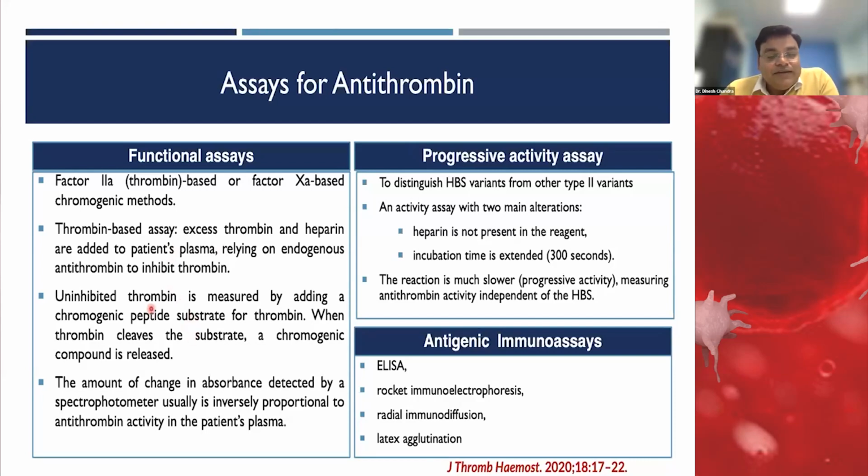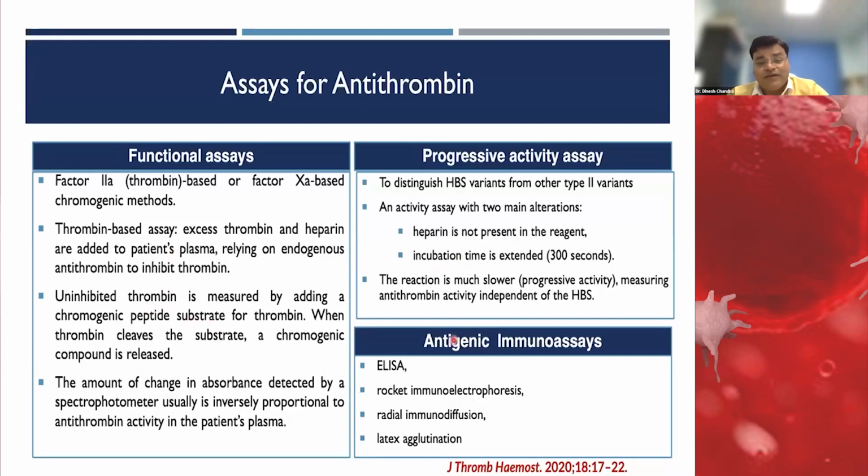What we do here is take the patient plasma with excess thrombin and heparin, and we rely on the antithrombin present in the patient plasma to inhibit the thrombin. We make a reference curve with a known reference plasma, and then we find out how much activity is present in the patient sample.